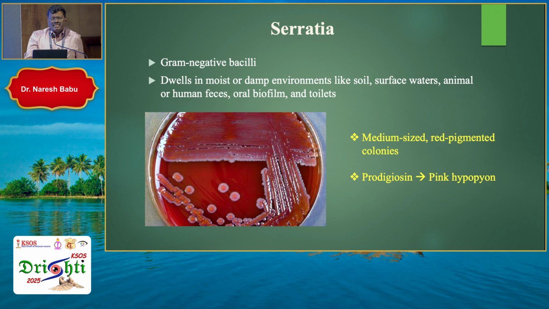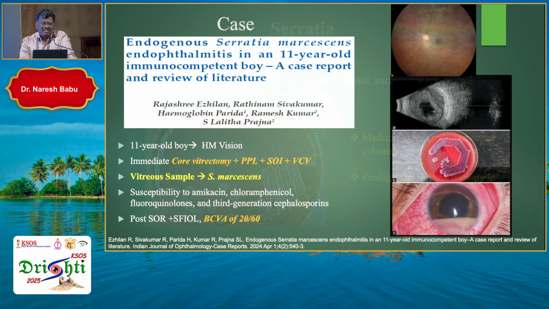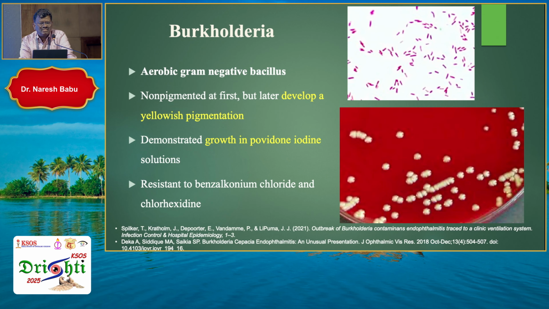Coming to gram-negative, Serratia is one of the organisms, not that rare but not very common either, and very easy to identify. Any patient who comes with what we call a pink hypopyon, without doing culture, you can say that patient has Serratia marcescens. This was a case of an 11-year-old boy with this organism. The outcome was good.